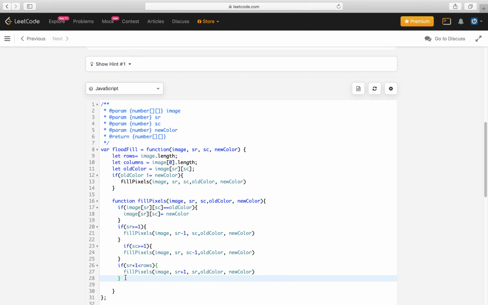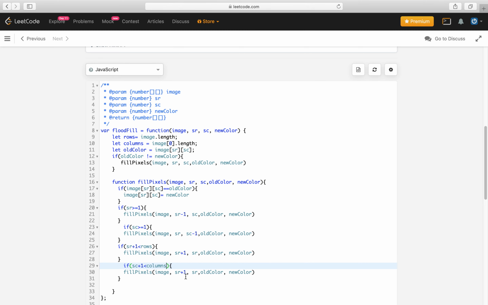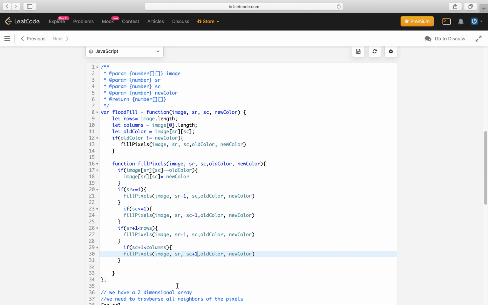And the last condition, SC plus 1 is less than columns, then we call with SC plus 1. At the end we just return our image.